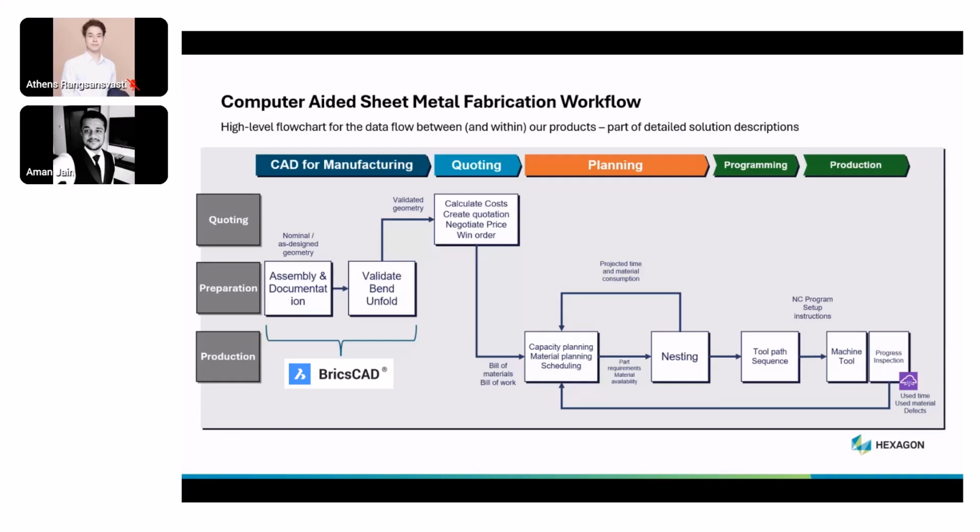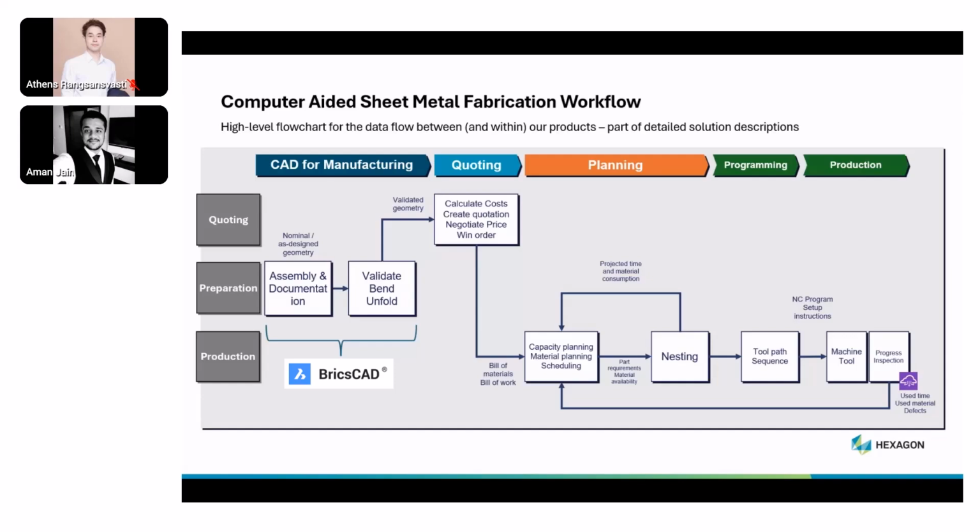This ensures that the correct bill of materials and work are accounted for and that the project is scheduled effectively. Subsequently, this information can also be used for the nesting processes where parts are optimized for material usage. This feeds into the programming phase where the parts are sequenced for manufacturing.